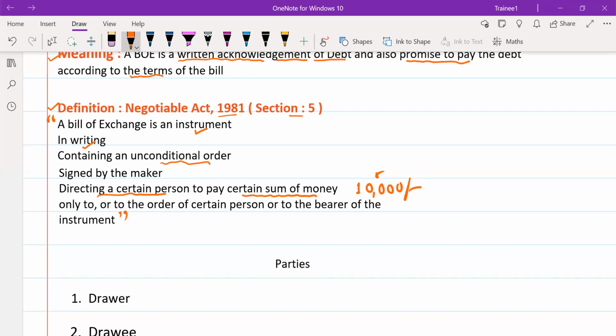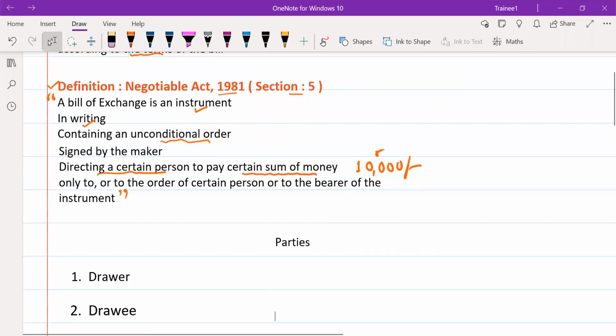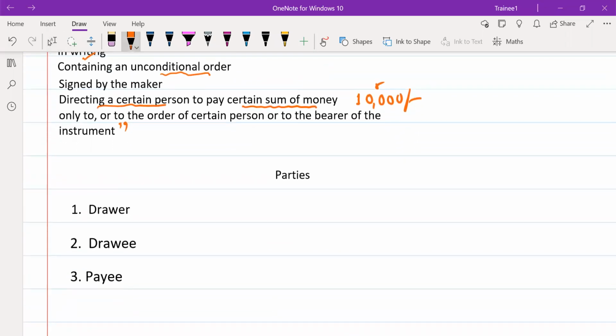Let's see how many parties are there. Parties means how many people are actually involved in a bill of exchange. The first person is the drawer. Drawer means the maker of a bill. Who prepares the bill? Generally, the seller makes the bill, so he is called the drawer. Don't forget, who is the drawer? The maker of the bill, who draws the bill, who prepares the bill, the seller.